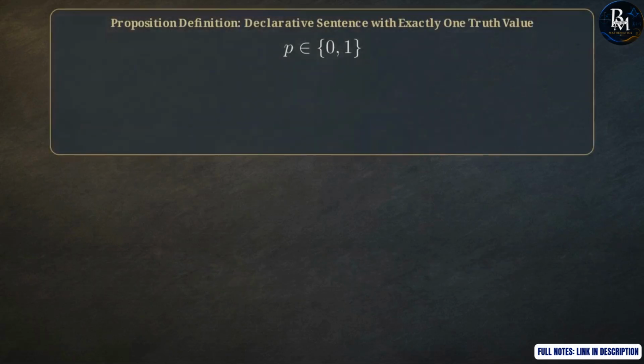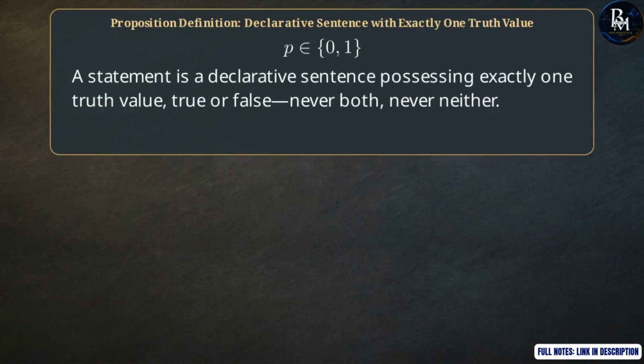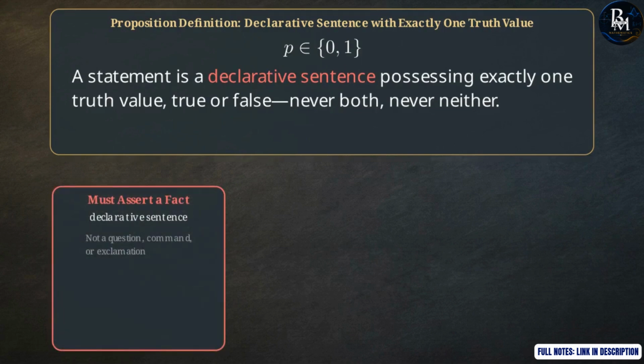This diagram outlines the rigorous tripartite test a sentence must pass to achieve proposition status. A statement is a declarative sentence possessing exactly one truth value, true or false. The first condition is that the sentence must actively declare a fact. A practical heuristic for this is to try putting the phrase, "it is true that," in front of the sentence. If the result reads sensibly, you are likely holding a declarative claim.